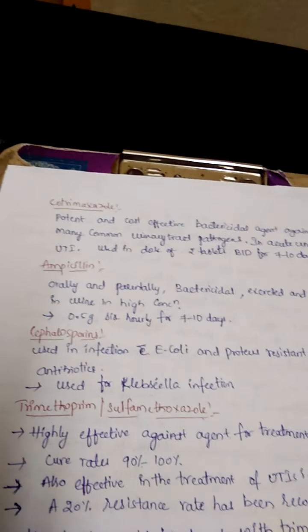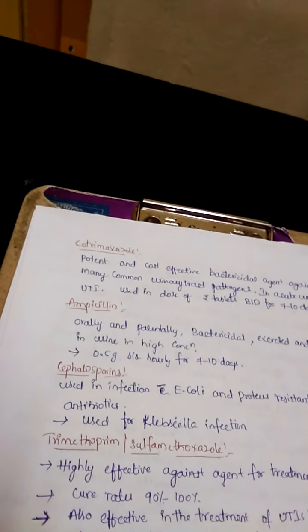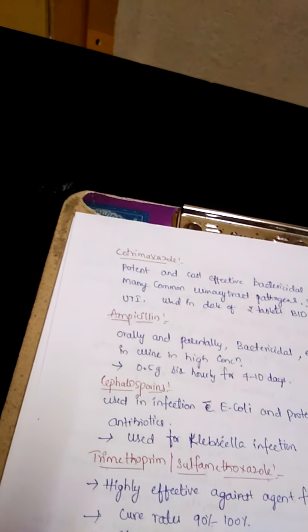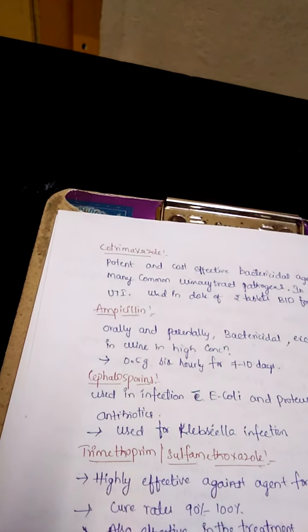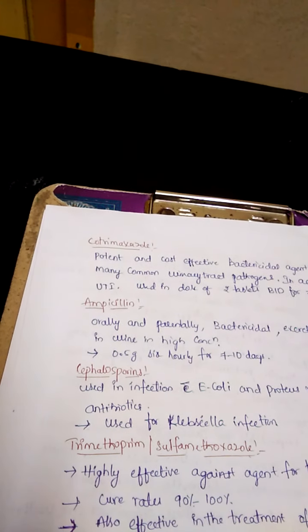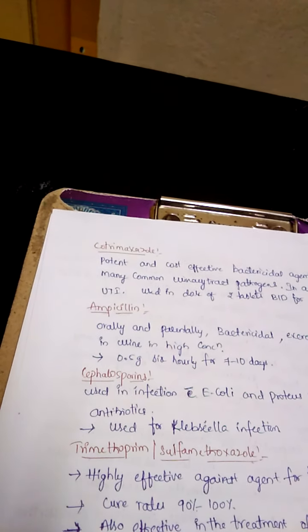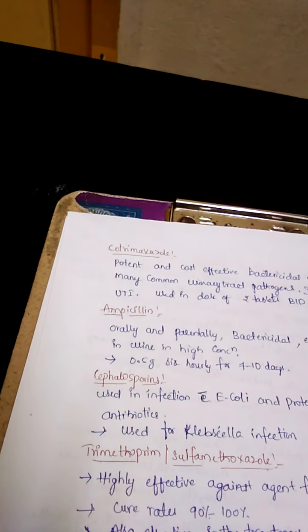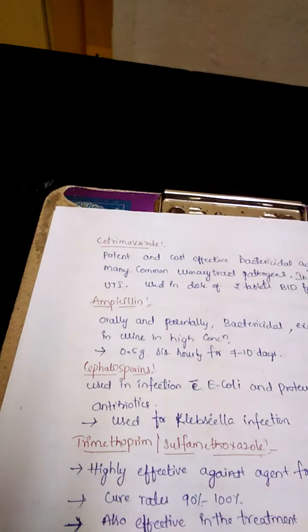It exerts similar effects, and it is also given in tablet form by the oral route, or in some cases it can be given by the parenteral IV route.